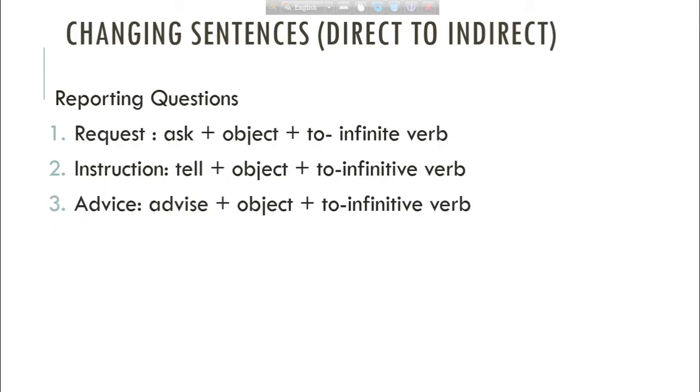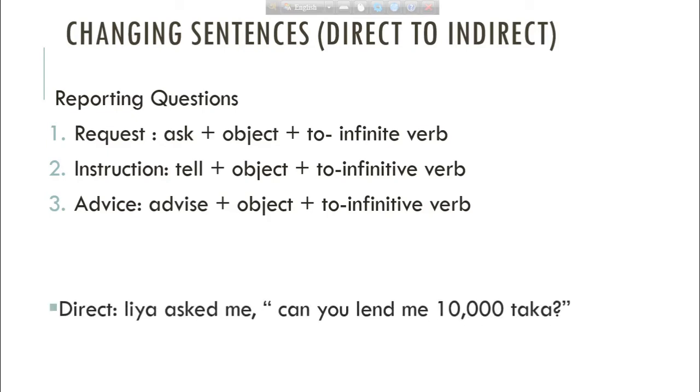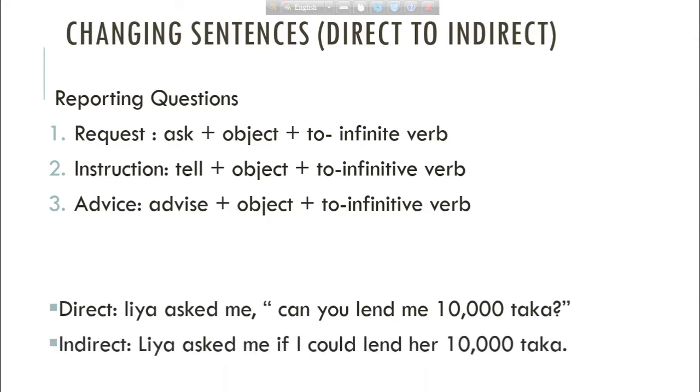Dear students, let's move on to the new topic now. Here you have some types of sentences like request, instruction, advice, and so on. When people make a polite request, they often phrase it in the form of a yes-no question. For example, Leah asked me, can you lend me 10,000 taka? And the answer will be, Leah asked if I could lend her 10,000 taka. So you see, this is a polite request for a loan. You can report it just like a yes-no question.